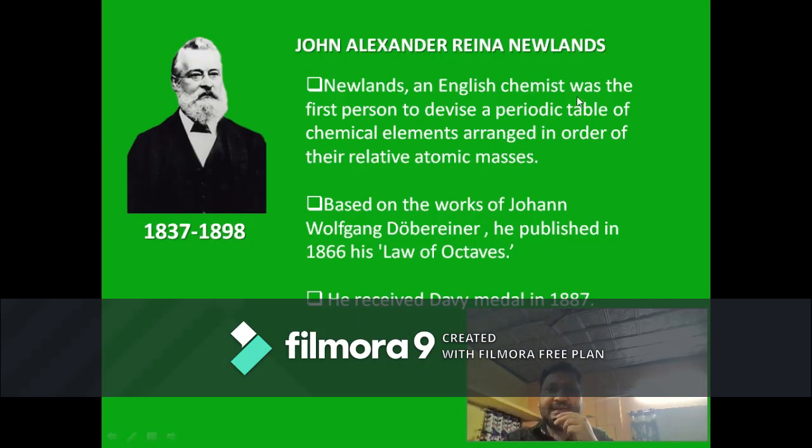Newlands, an English chemist, was the first person to devise a periodic table of chemical elements arranged in order of their relative atomic masses. Based on the works of Johann Wolfgang Dobereiner, he published in 1866 his Law of Octaves. He received the Davy Medal in 1887.